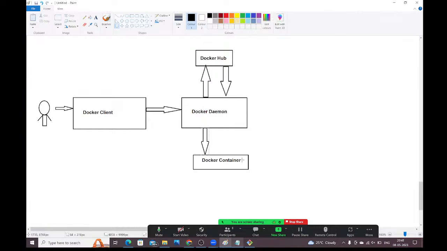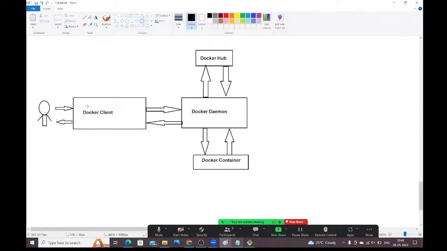So the container is executing, and it will provide the output. Inside the container only our application is running. The application will generate the output. Again, that output it will give to the Docker daemon. The Docker daemon will send that output to the Docker client, and the Docker client will give it to the user. Like this it will work.